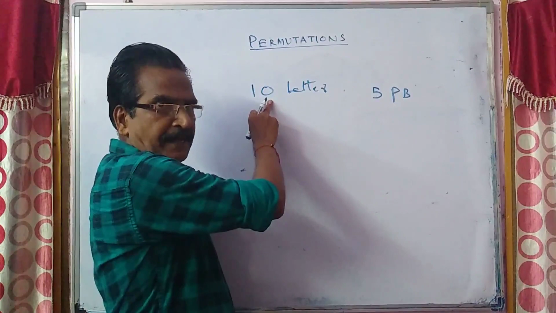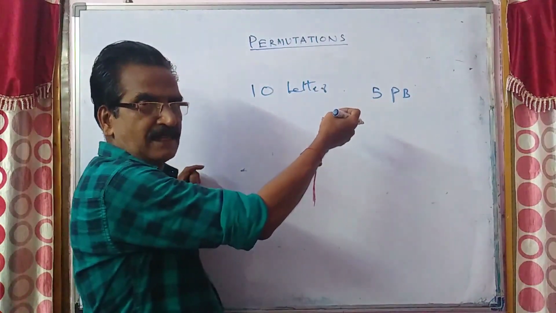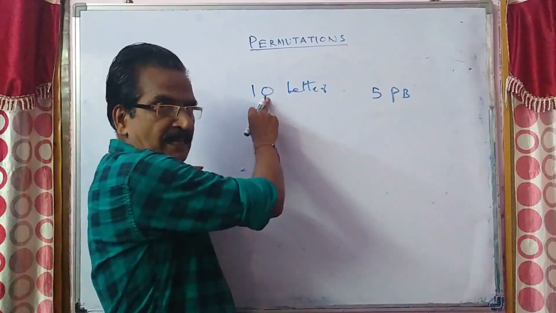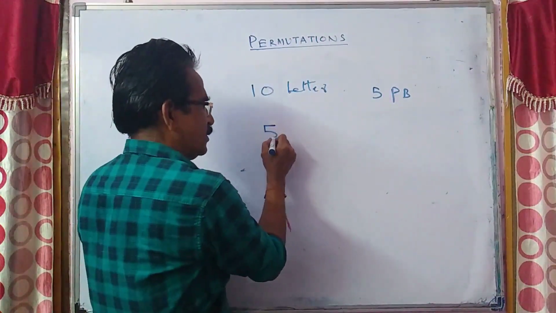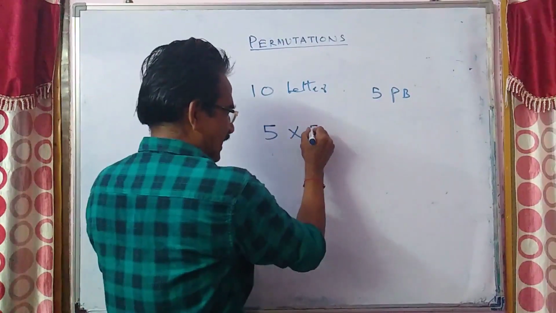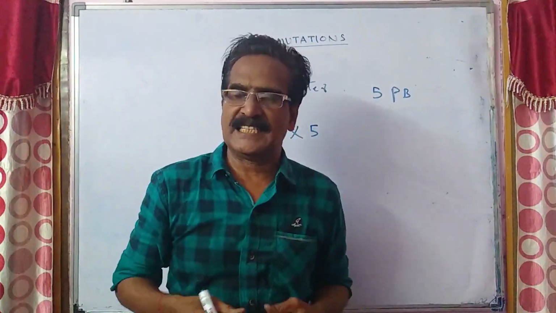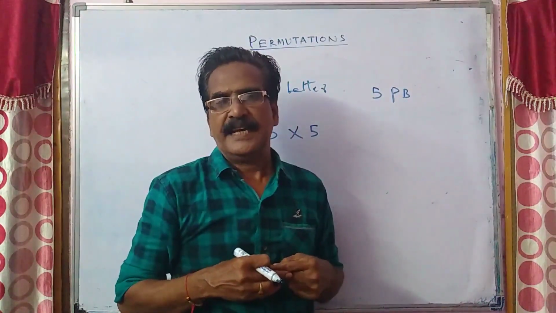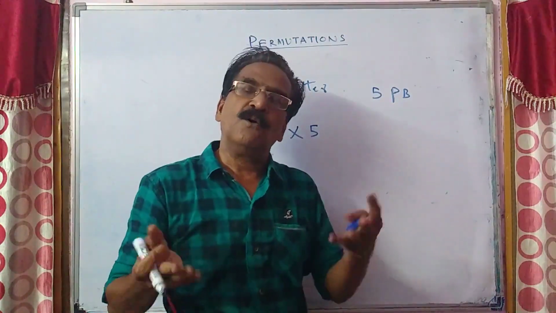The first letter can be posted in any of the 5 post boxes. So the first letter can be posted in 5 ways. Also the second letter, because all the 5 post boxes can take more than 10 letters.